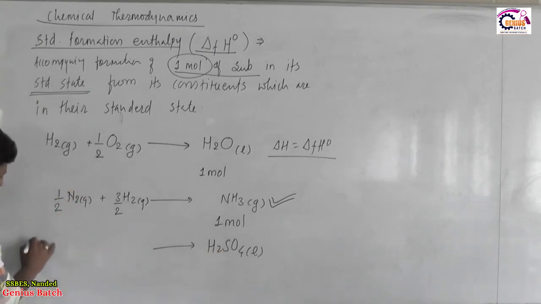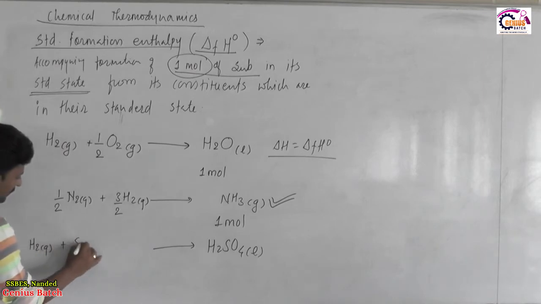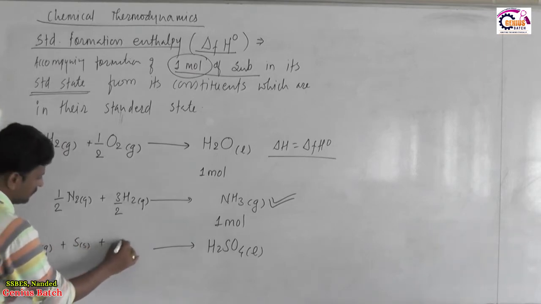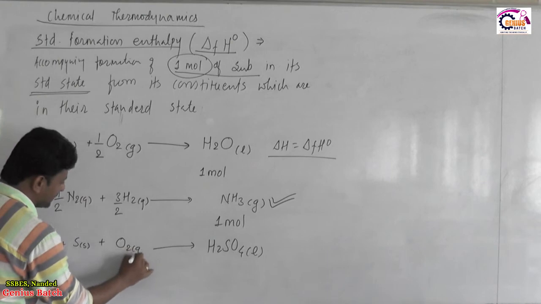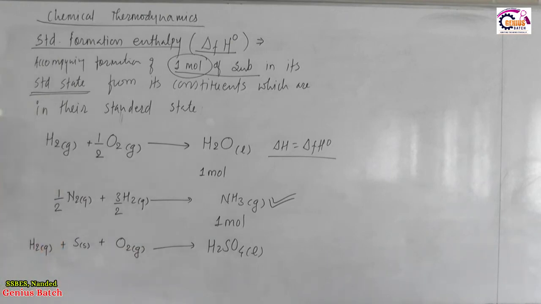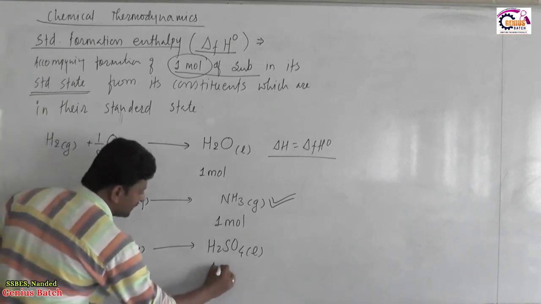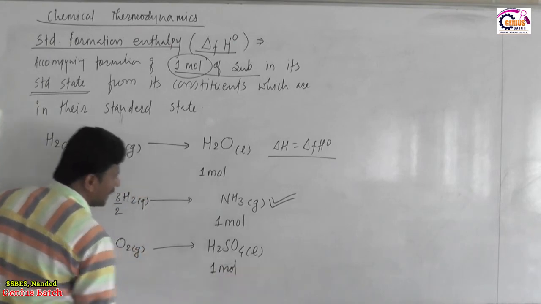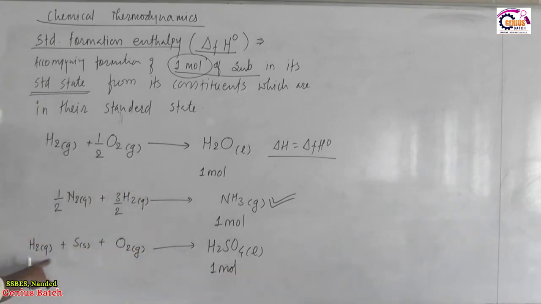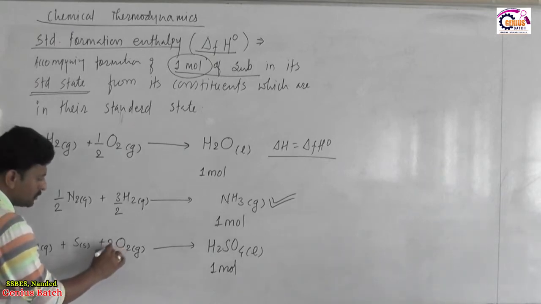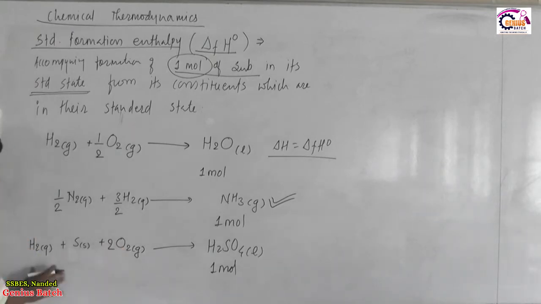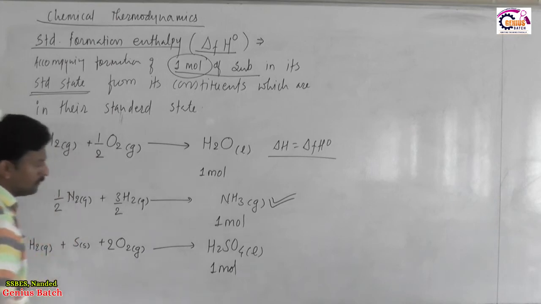We know that hydrogen exists in a gaseous state, sulfur exists in a solid state, oxygen exists in a gaseous state. For 1 mole of H2SO4, we will require 1 mole of H2, 1 mole of sulfur atoms and 2 moles of O2 units, and this should produce H2SO4.